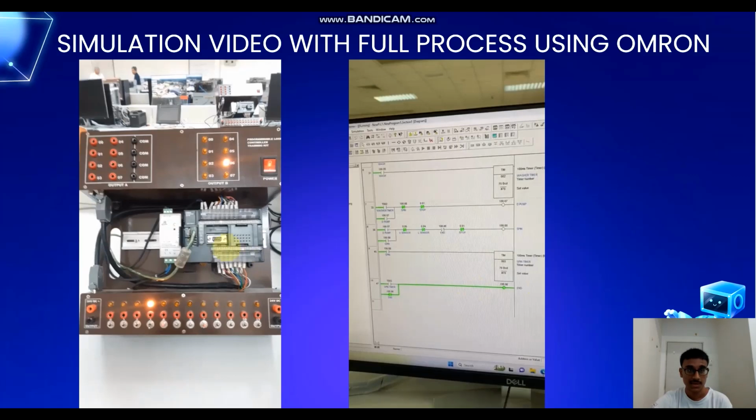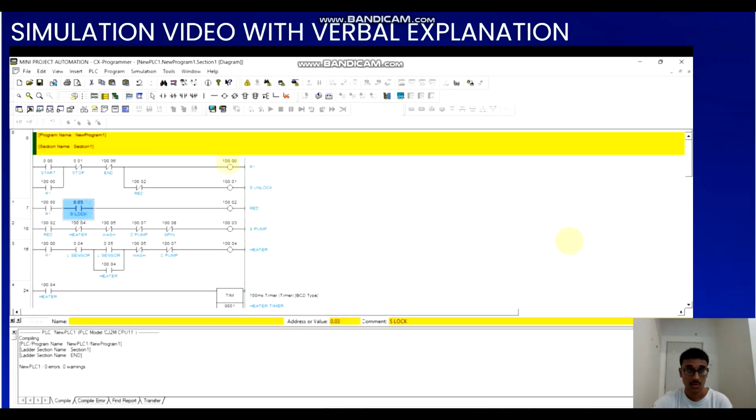So we can see that the simulation of the washing machine system works successfully in the Omron. Next, we are moving to the simulation video with verbal explanation.